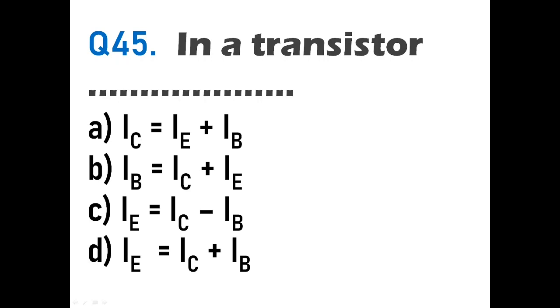Now here we know that the starting current which arises from the emitter is called the emitter current. A small base current arises after that, and then a large collector current will come out. Okay. So in that case, emitter current is equal to collector current plus base current. So option D, where IE is equal to IC plus IB, is the correct option here. Okay, now we'll go to the next question.